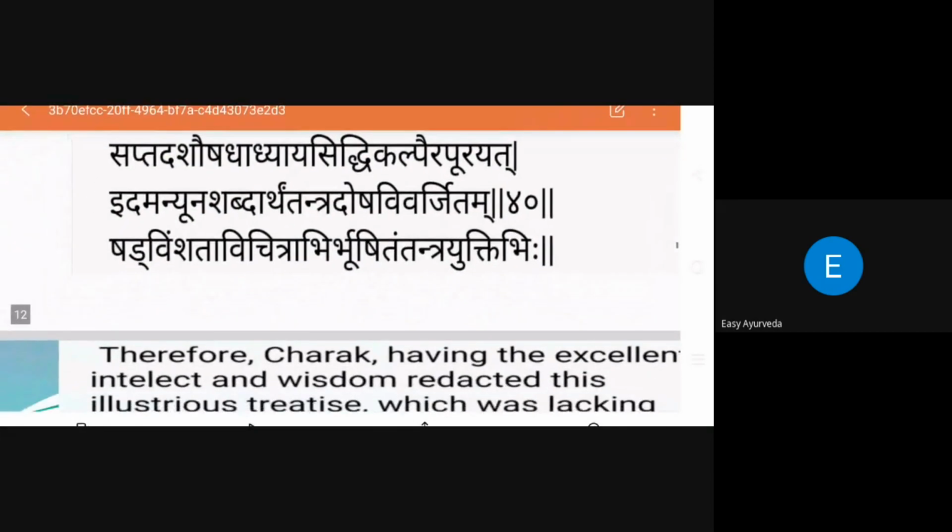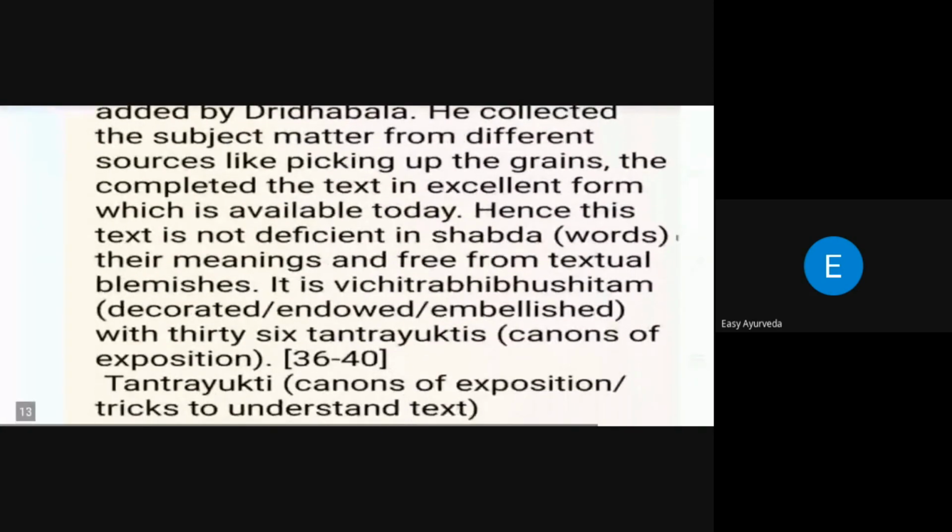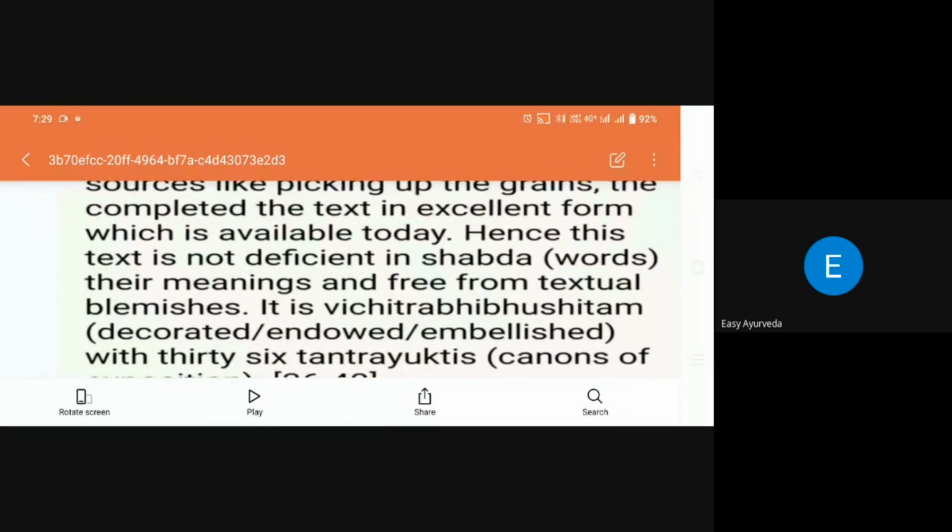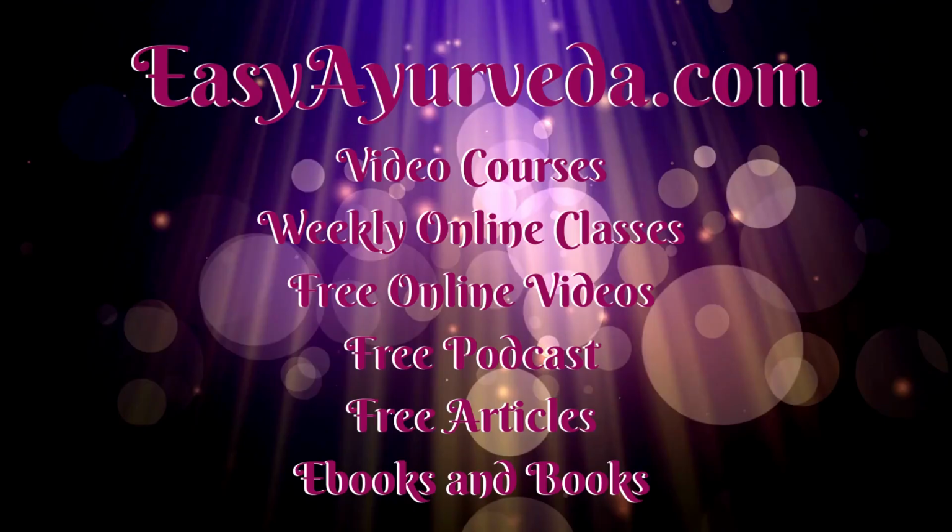The phrase Idam Nyunam Shabdhartam Tantra Dosha Vivarjitam means that in this book there is no deficiency in the words and their meanings, and it is free from textual blemishes. Tantra doshas: Tantra means a Shastra. If any literary work has been written wrongly, nowadays we use modern grammar and search for grammatical problems, such as whether it is written in active voice or passive voice. But if you want to study any shastra, the reader must know the technical terminology of it.